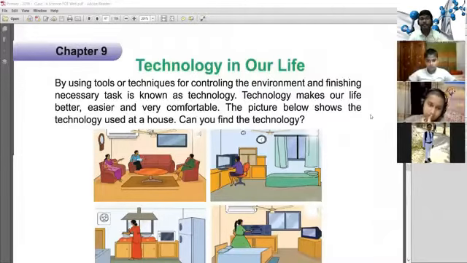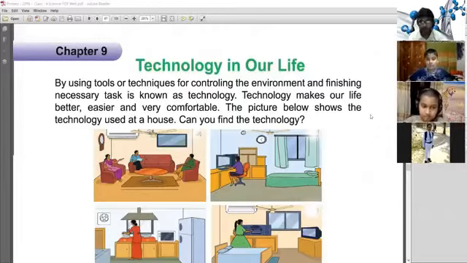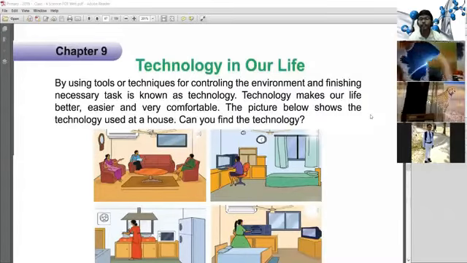The picture below shows the technology used in a house. Can we find the technology? Yes, we find different types of technology here.